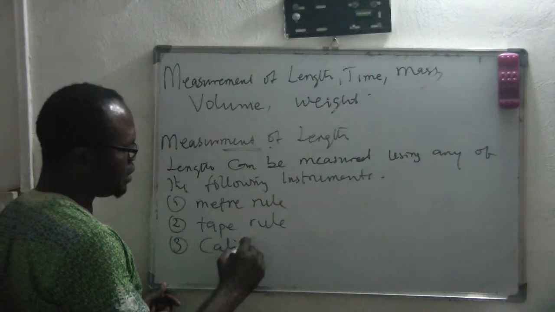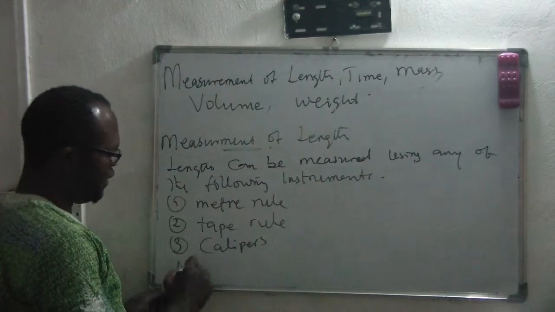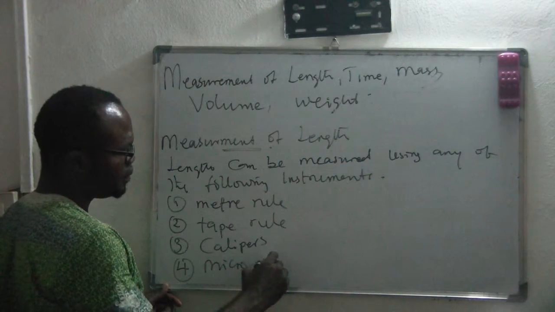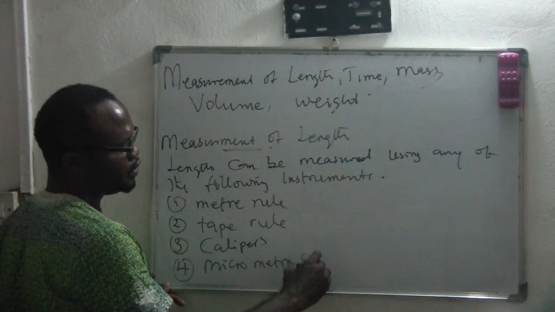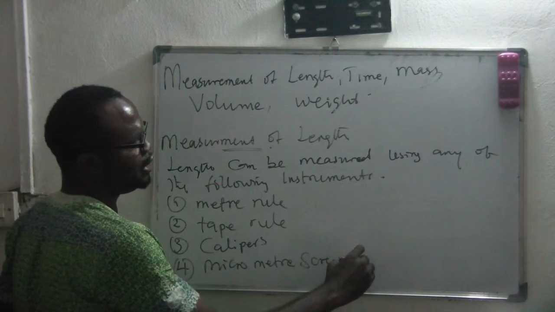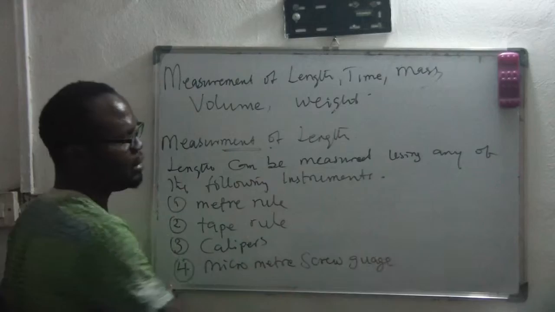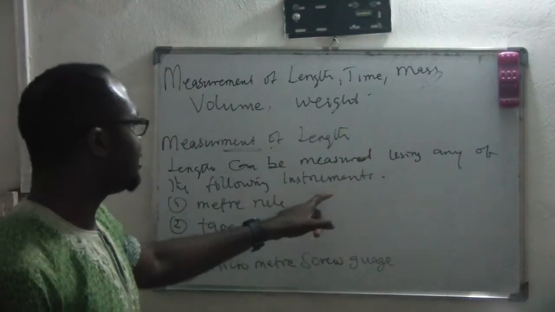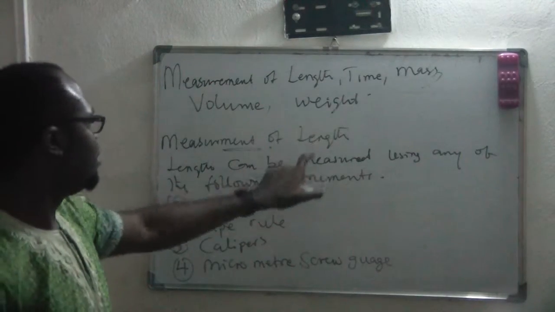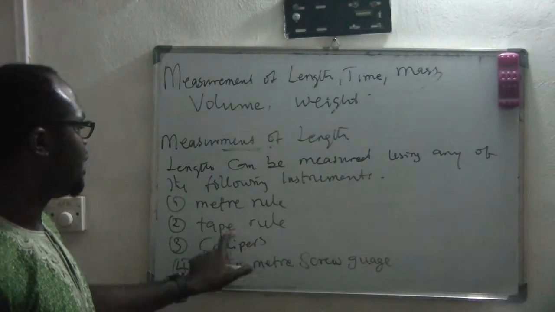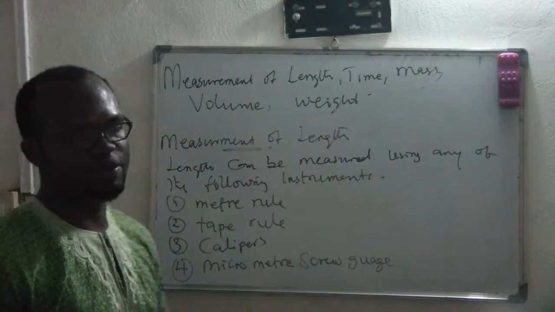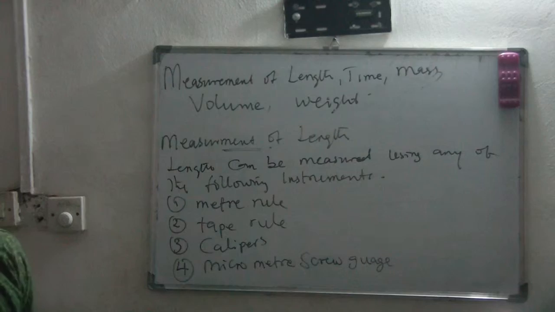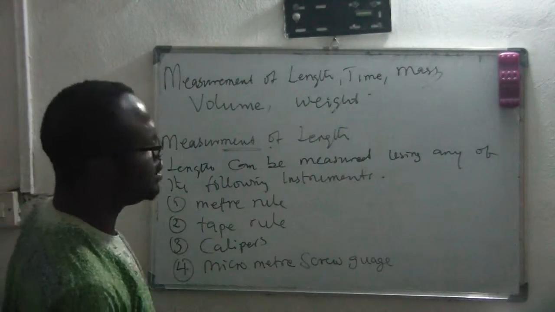And fourthly, we can use what we call micrometer screw gauge. So we can use any of these instruments to measure length: meter rule, tape rule, calipers, or micrometer screw gauge.